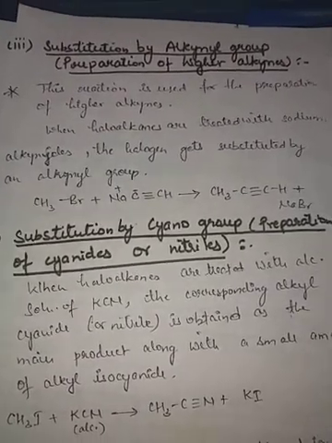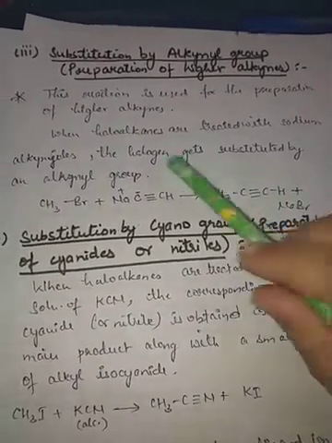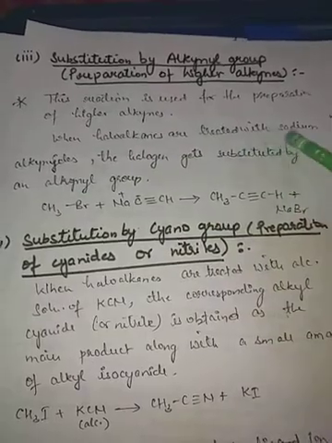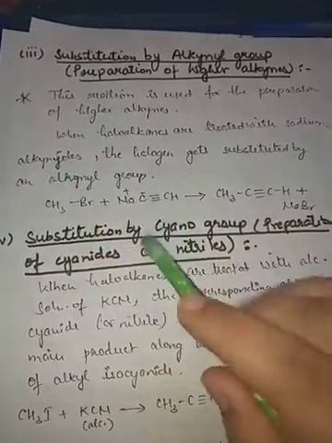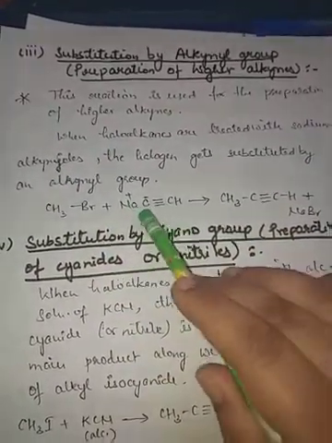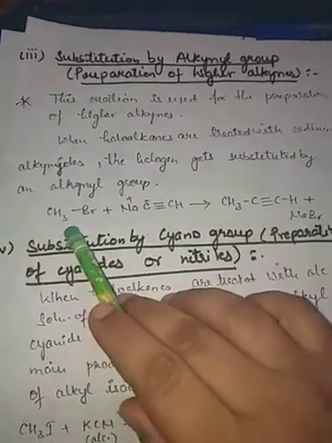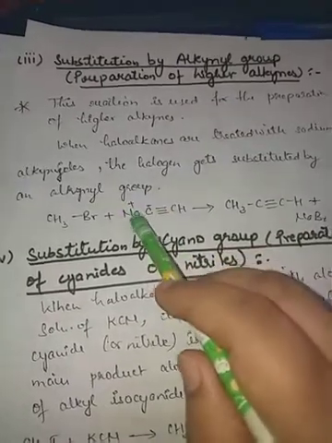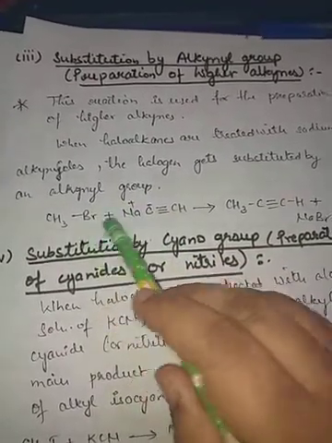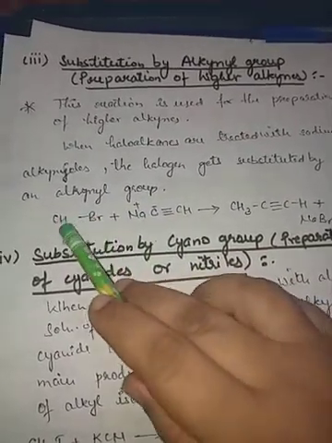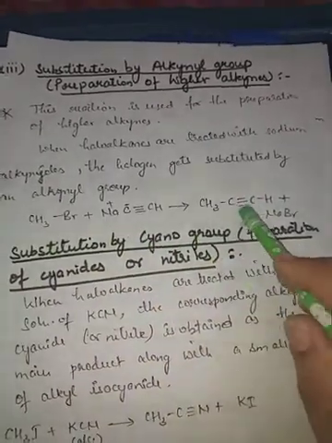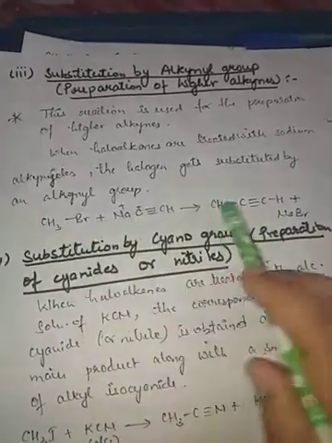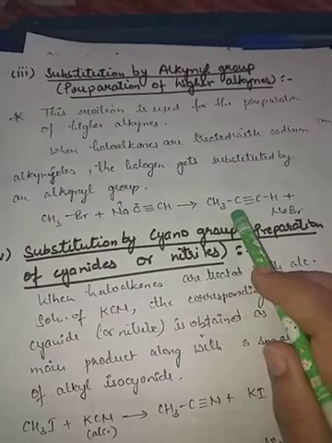This reaction is used for the preparation of higher alkynes when haloalkanes are treated with sodium alkynides. When any haloalkane is treated with sodium alkynide, then sodium and bromine will combine to form NaBr, and CH3C≡CH will be formed. So see, we have got the higher alkyne here.